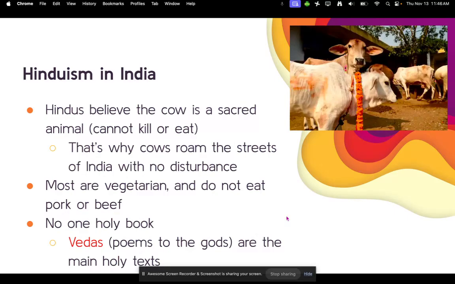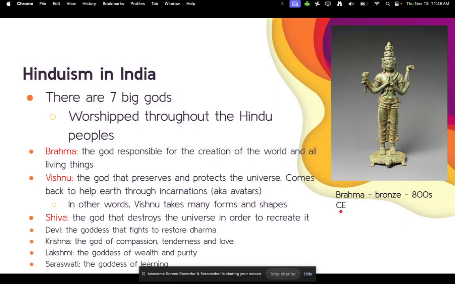And there is no one holy book in Hinduism. In Christianity, Islam, and Judaism, you have the Bible or the Quran or the Torah. With Hinduism, there's not just one main book. There are many, many books. Those are the Vedas, which we talked about a few slides before. They're the main holy texts, but again, there are thousands and thousands of them.